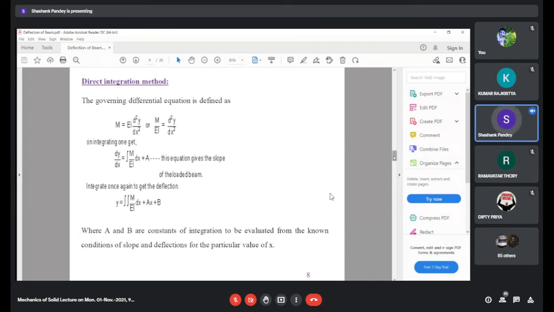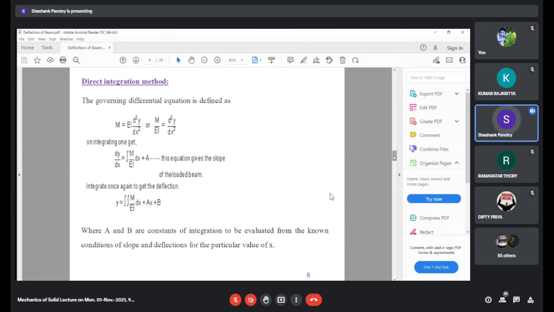So we know that M by EI is equal to d square y upon dx square, or M by I is equal to d square y upon dx square. So this we can rearrange, and we will get this d square y upon dx square. If you integrate this differential equation once, we will get one integration constant, and doing the second integration once more, we will get one more constant, that is A and B.